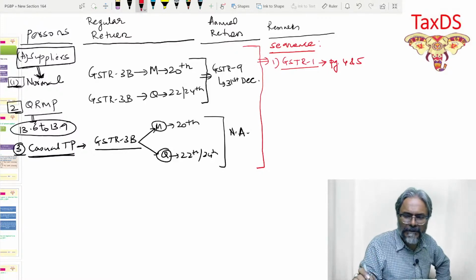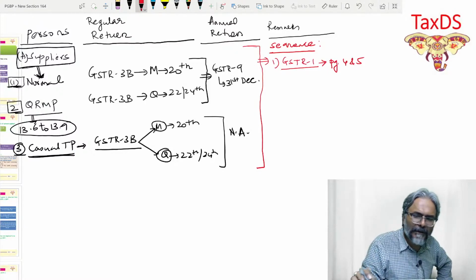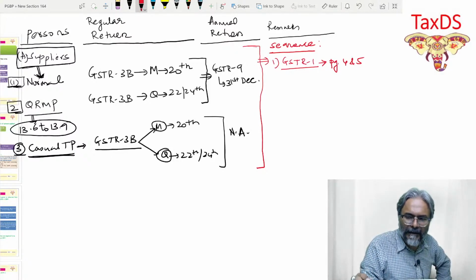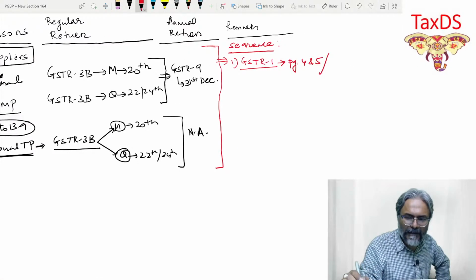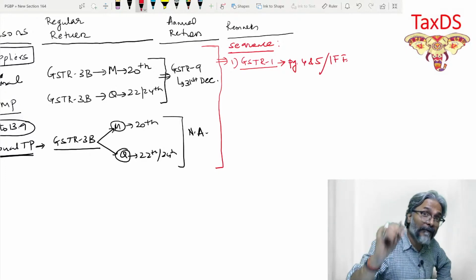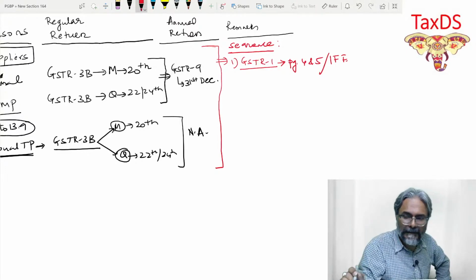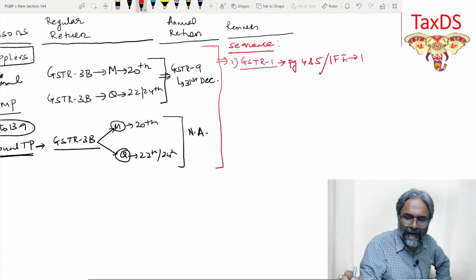At the same time, students, the people who are under the QRMP, instead of this, either you file GSTR1 or the QRMP people file the IFF, Invoice Furnishing Facility. Even that discussion, students, we will have in page 3 and 4.